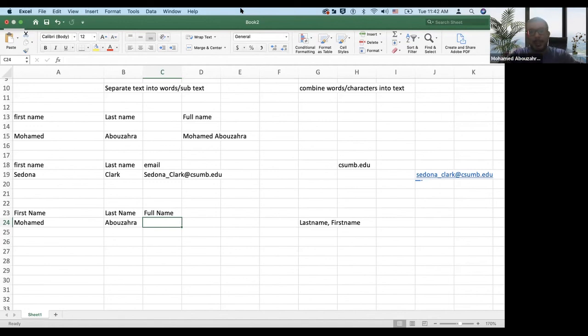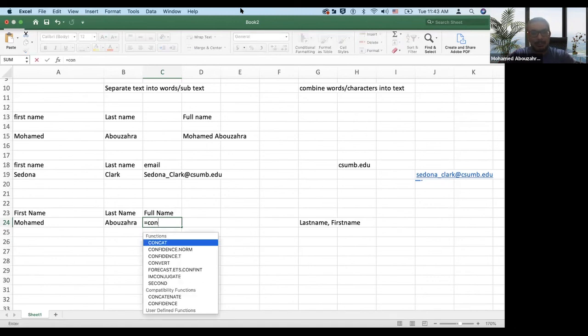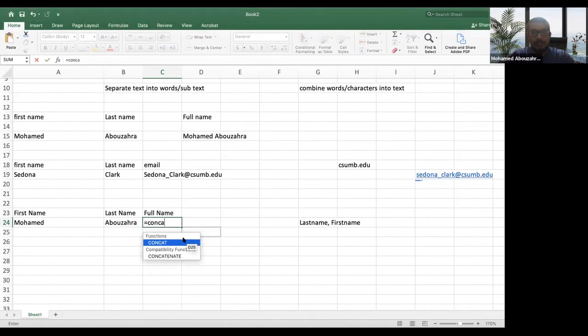Right. So very simple, equals concatenate. And then the last name. This time I will start with the last name, comma, and then I want a comma and space. So I will open double quotations. Inside the double quotations, I will put a comma and space.